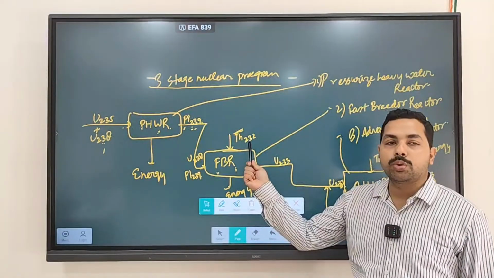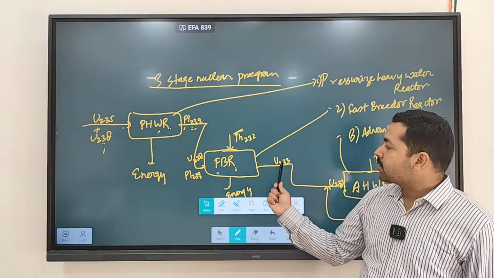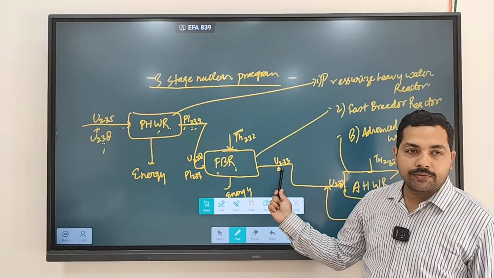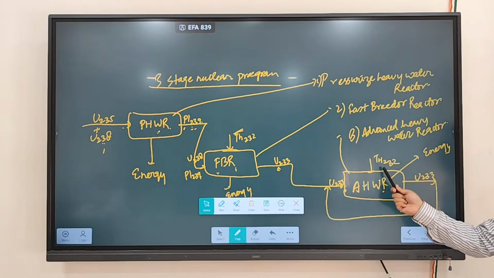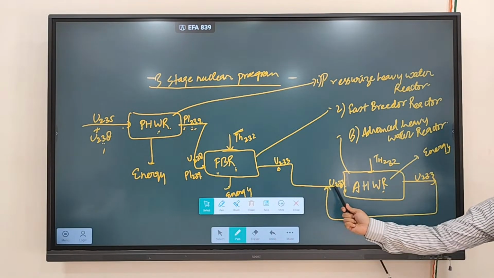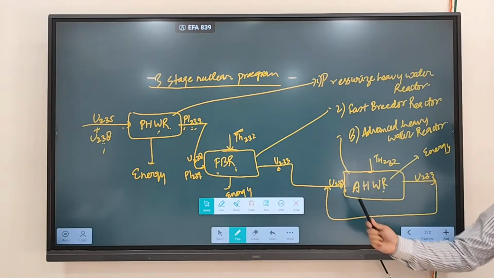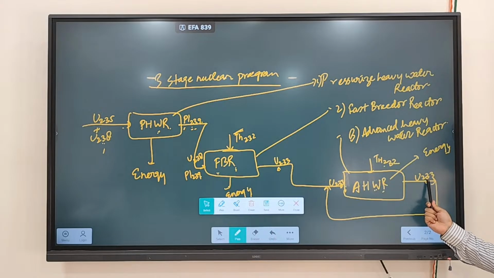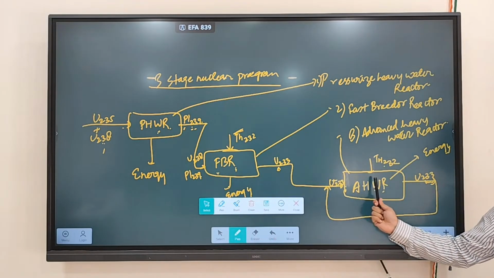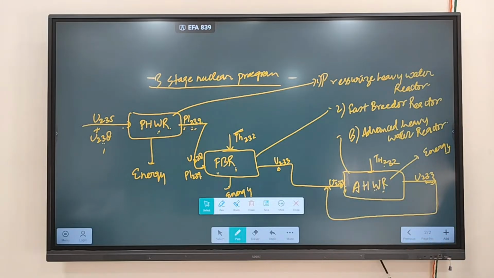And we have thorium also over here. This thorium is converted into uranium-233 form. This uranium-233 is again fed into the third stage. Extra thorium-232 is being put in, and this thorium-232 is converted back into U-233 form. This U-233 is again used as an input in the third stage.